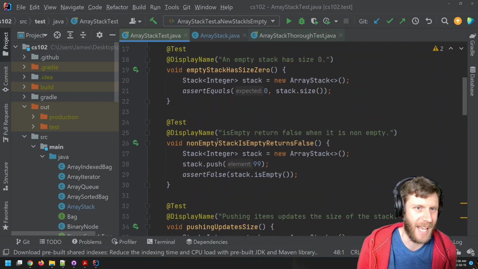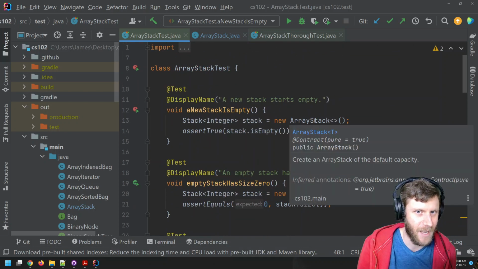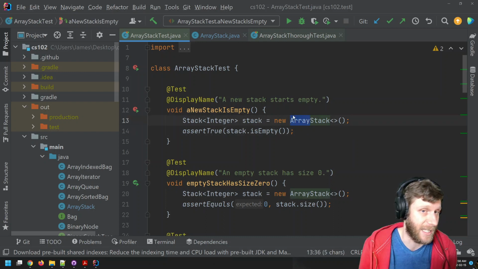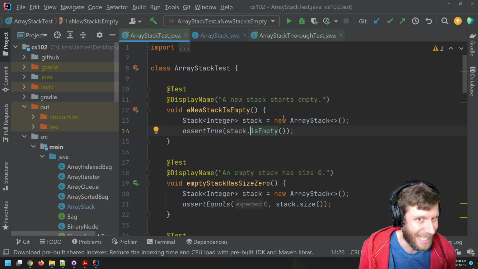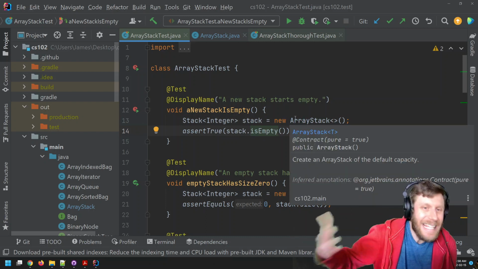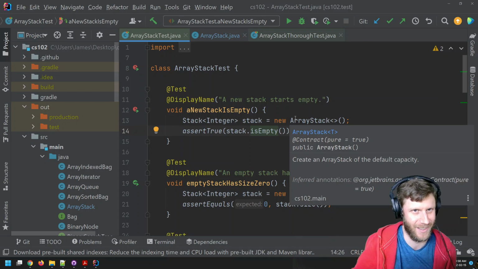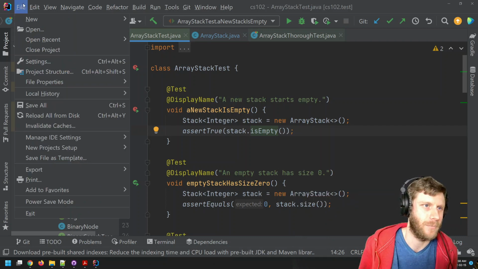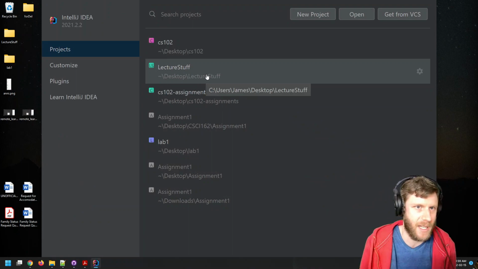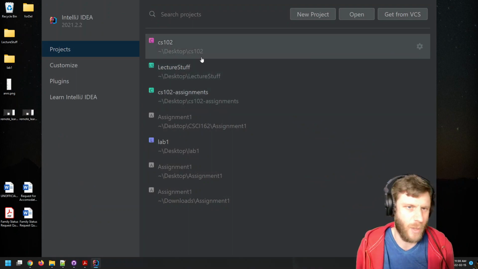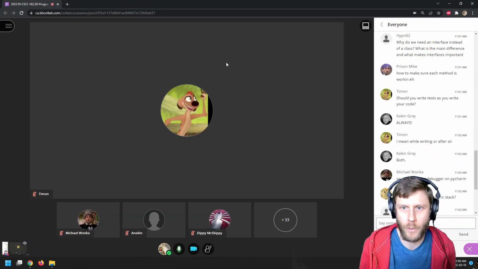All of these other tests need to pass if this was a different type, if this was a linked stack. This right here is basically testing stack. So I don't even need the actual implementation to know what I need to test. So yeah, some people will actually write the tests before they even write any of the methods. Just do whatever works for you. Okay, let's keep going. I saw more questions.